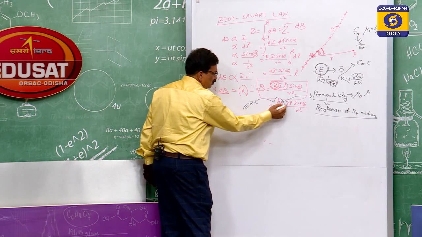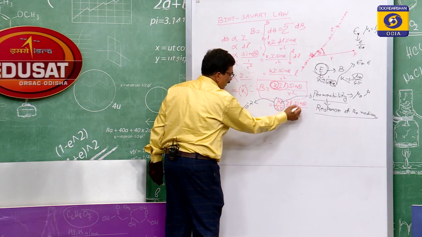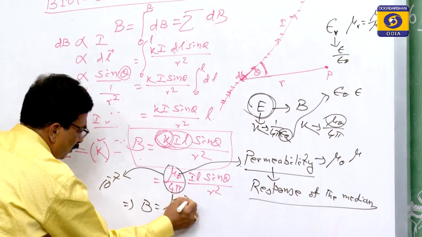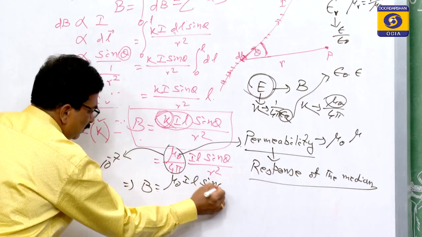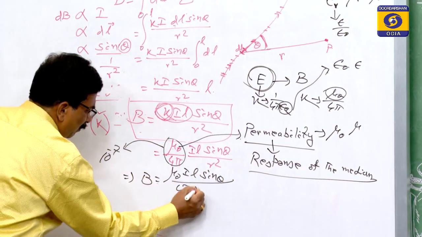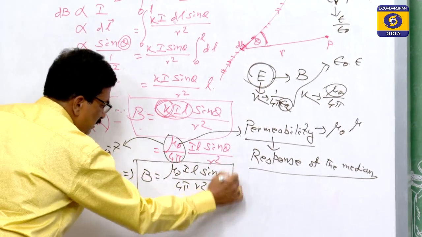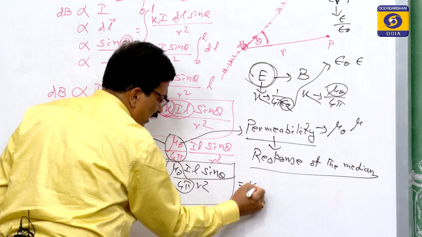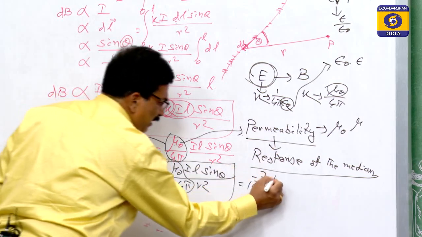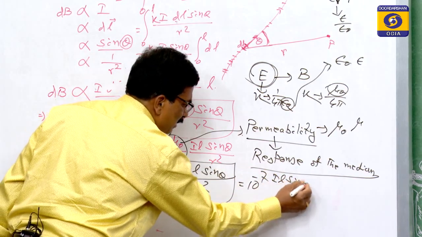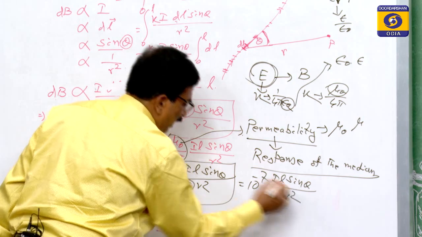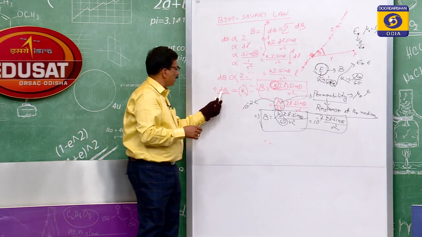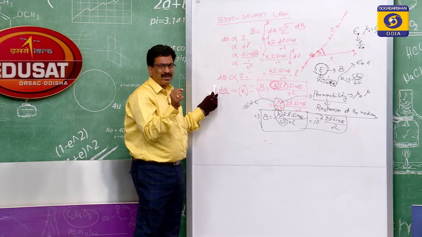So, this is equal to mu 0 by 4 pi I dl sin theta by r square. That implies B is equal to mu naught I l sin theta by 4 pi r square. This is its magnitude, or instead of mu 0 by 4 pi you can write 10 to the power of minus 7, I L sin theta by r square. This is the magnitude of the magnetic induction or magnetic flux density.